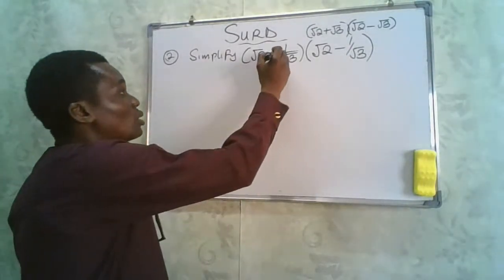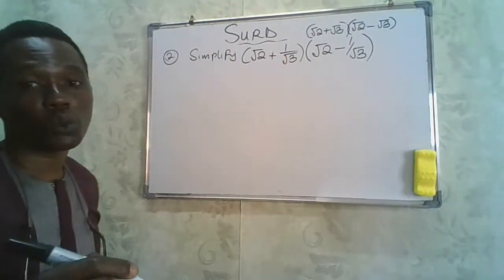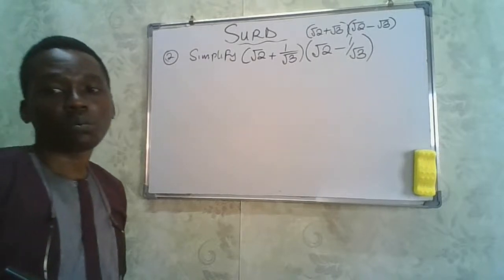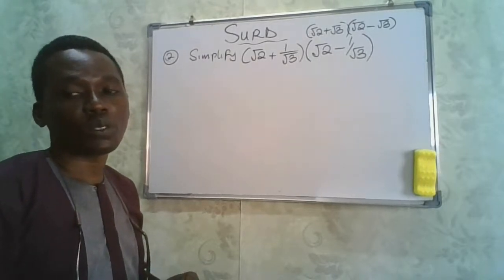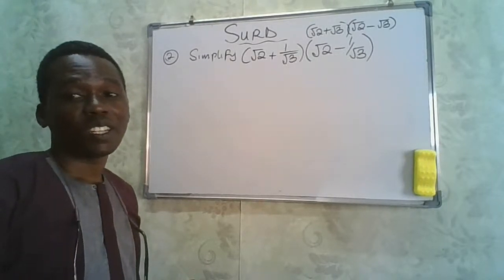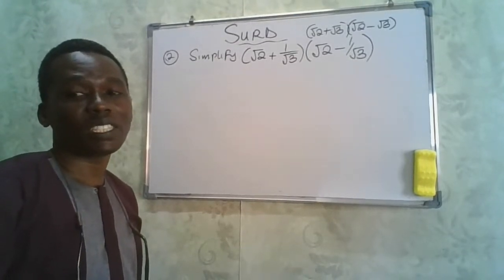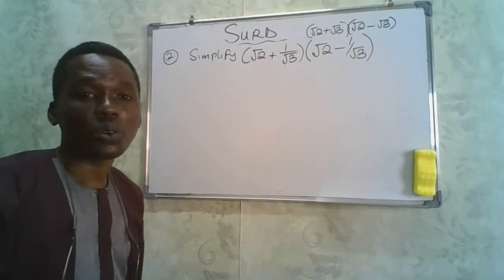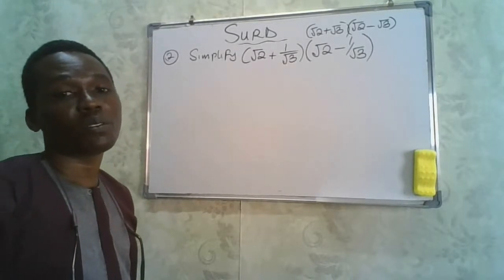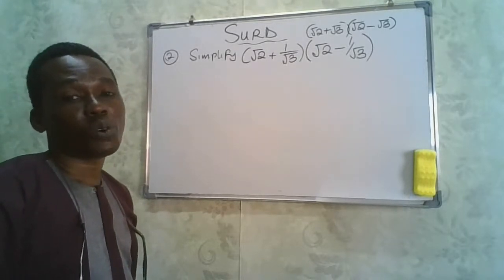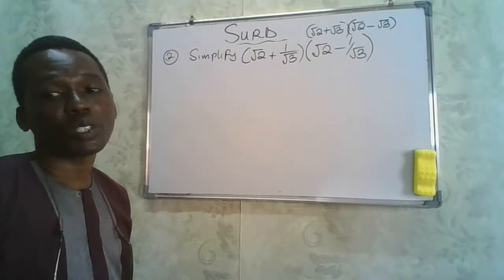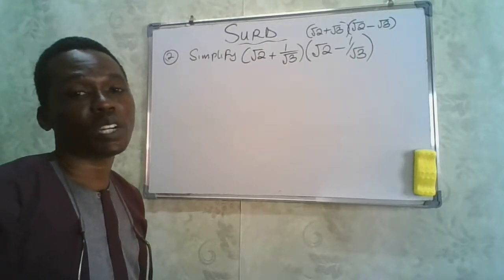Why this is plus, the other one is minus. Now, if you look at this question very well, you see that for you to simplify this, you need to rationalize fractions with surd denominators. Now we have fractions that have surds, irrational numbers, as their denominator.